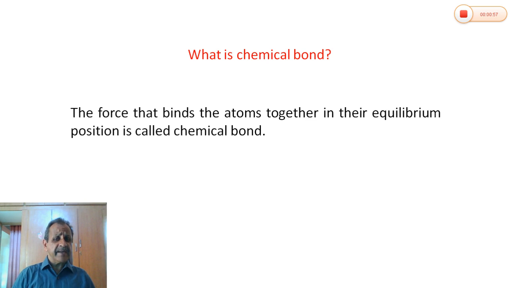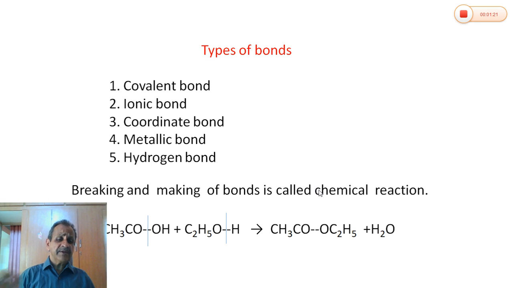When two atoms are held together in a molecule, the force that binds the two atoms together in their equilibrium position is called a chemical bond. It is nothing but a pair of electrons present between two atoms. There are different types of bonds: covalent bond, ionic bond, coordinate bond, metallic bond, and hydrogen bond.